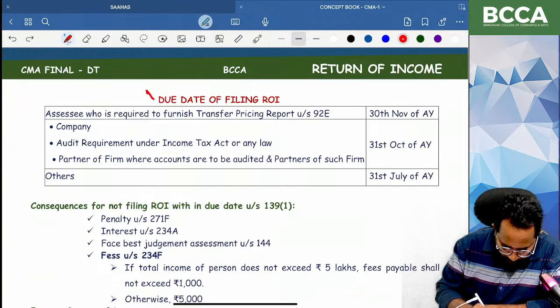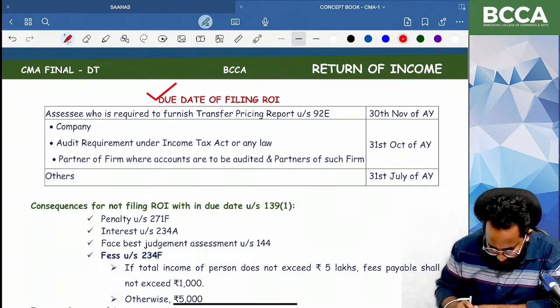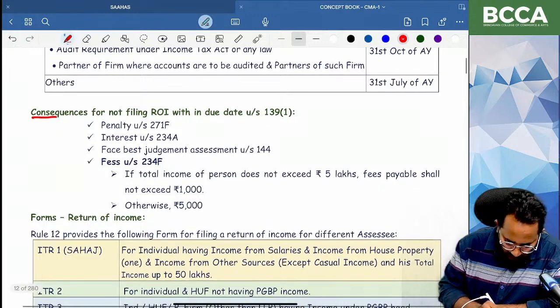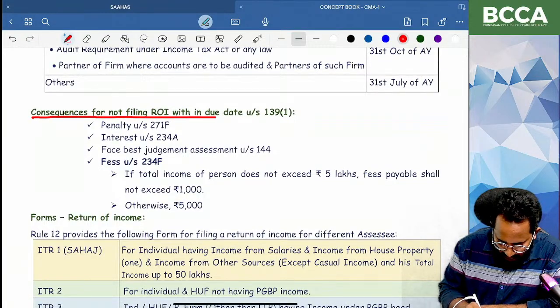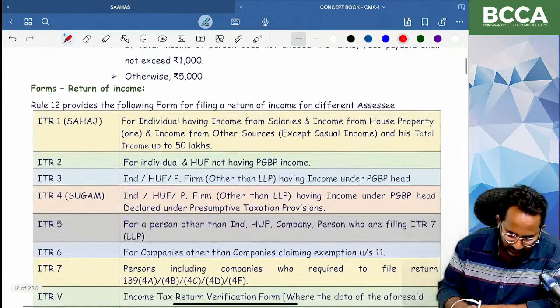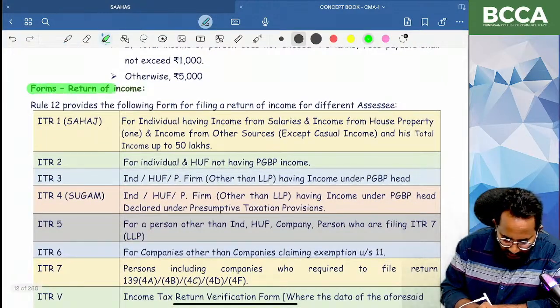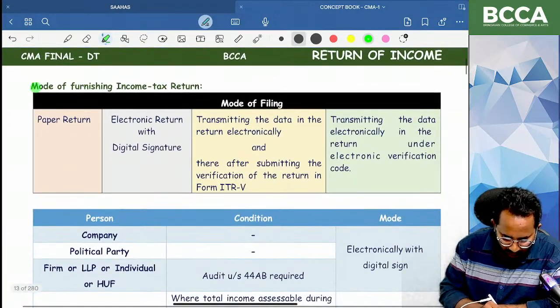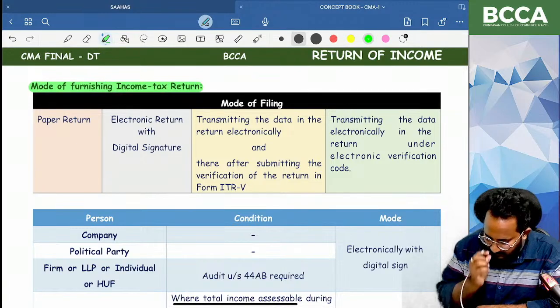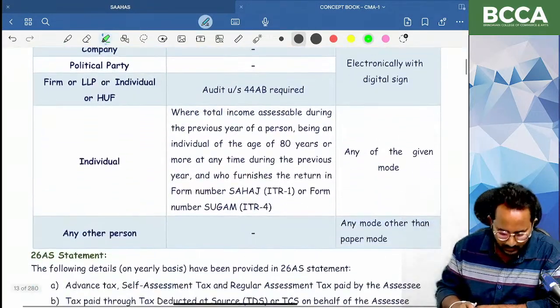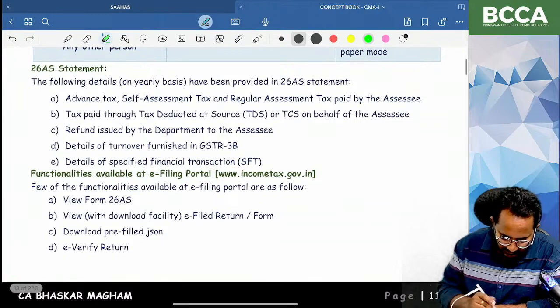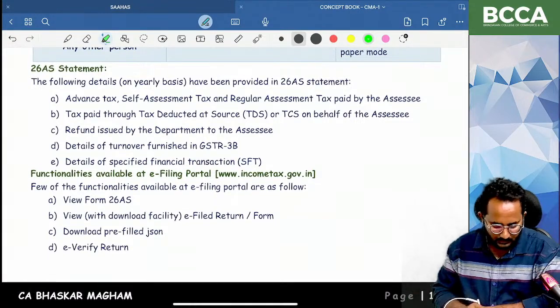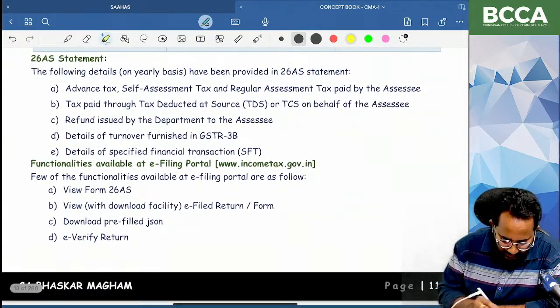Please compare the notes at the time of reading this material. Next concept, consequences for non-filing of return of income on or before the due date, also done. Next, the different forms of ITR available, also done. In rule 12 we discussed all the things. Next, mode of furnishing the return of income concept also done in the last session only. Next, these things we have to discuss now, directly from the material.